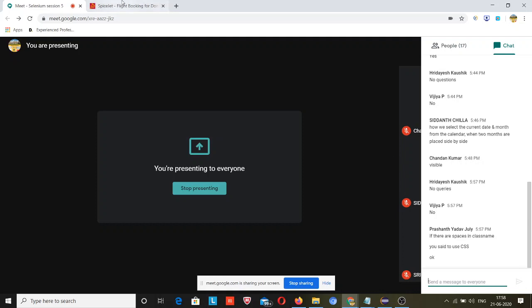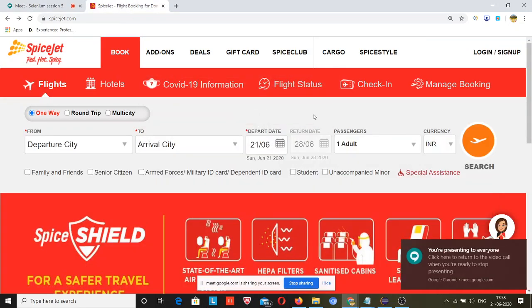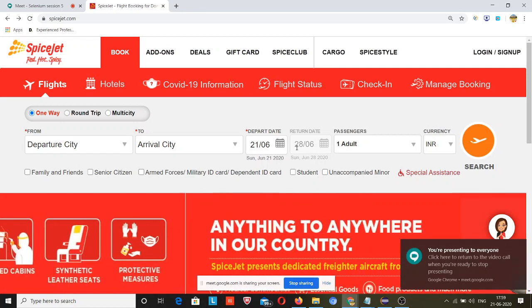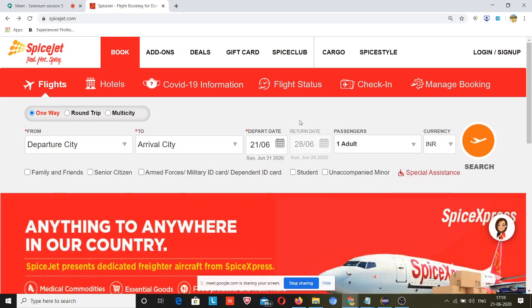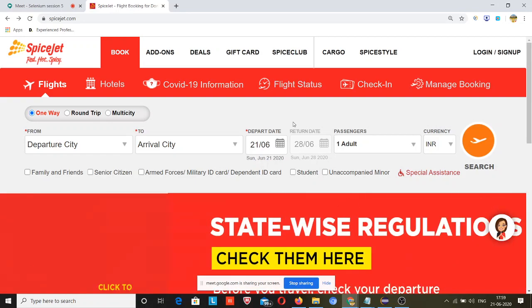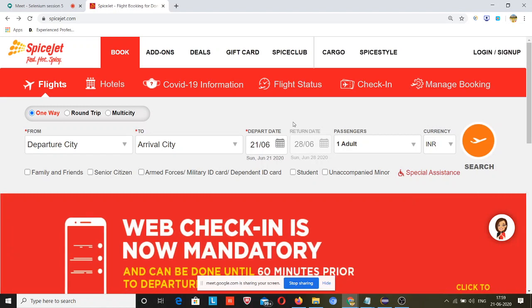So what I will do first, I will book a flight. Guys, forget me, because I am saying again and again, booking a flight. Today I can't book a flight because of the pandemic situation that is going on, and this is the actual site. Actually this is the SpiceJet site if you directly want to book a flight from here. So this is not allowing me to book a flight.